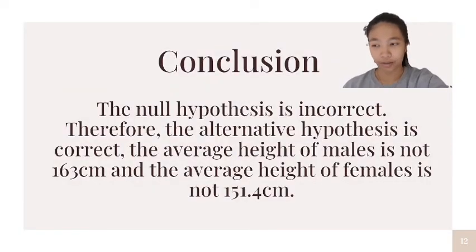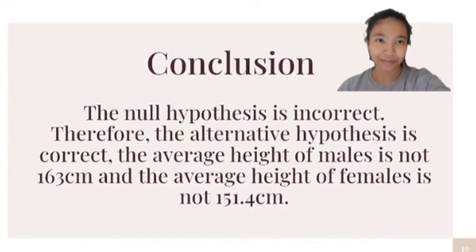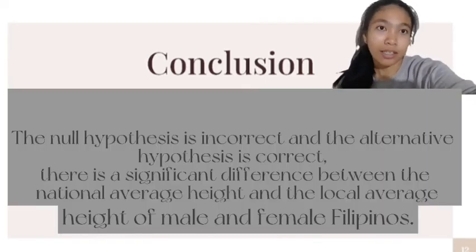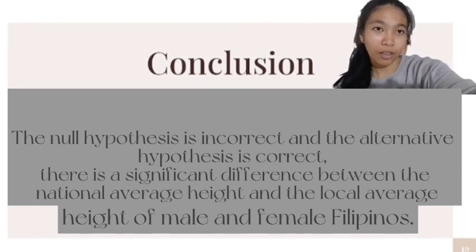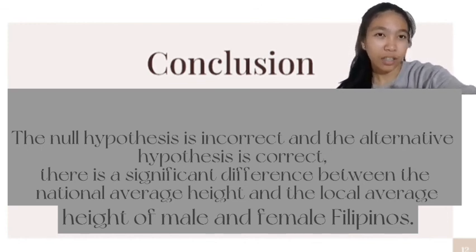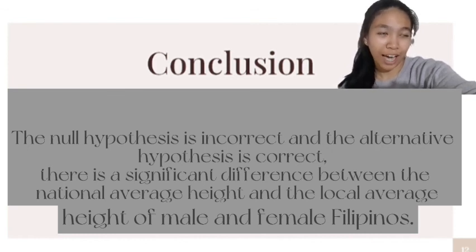So the conclusion. The null hypothesis is incorrect. Therefore, the alternative hypothesis is correct, which is the average height of males is not 163 centimeters and the average height of females is not 151.4 centimeters. The null hypothesis is incorrect and the alternative hypothesis is correct. There is a significant difference between the national average height and the local average height of male and female Filipinos.